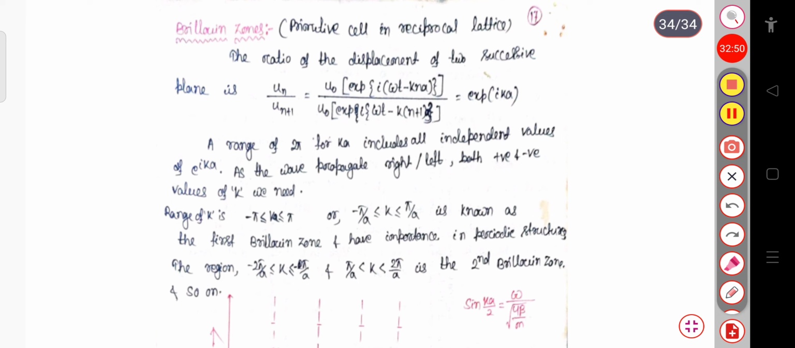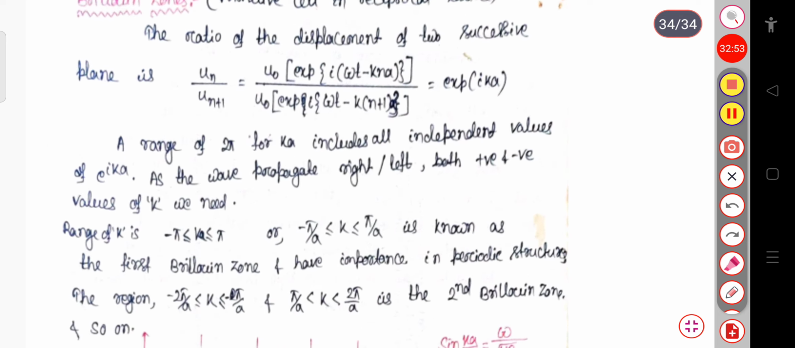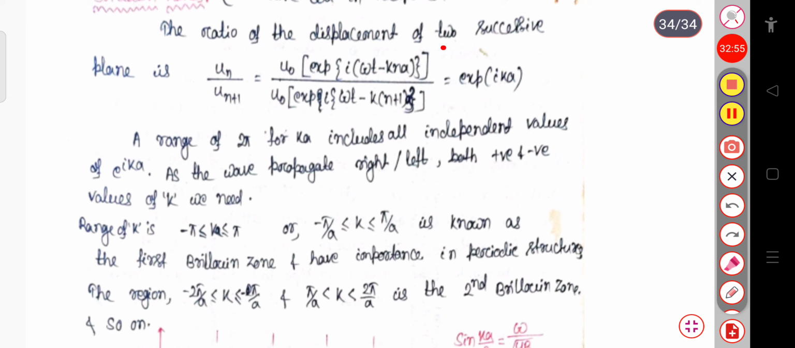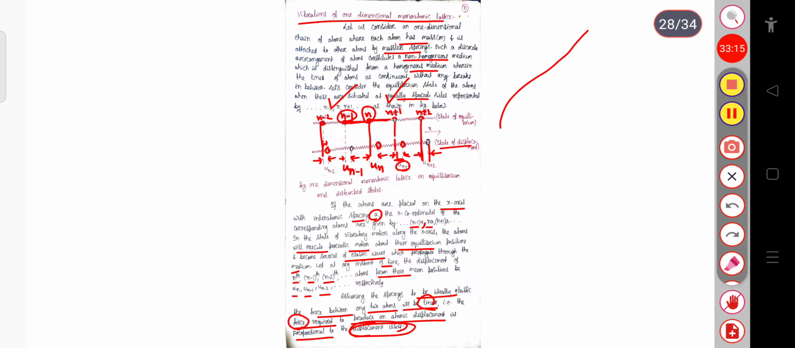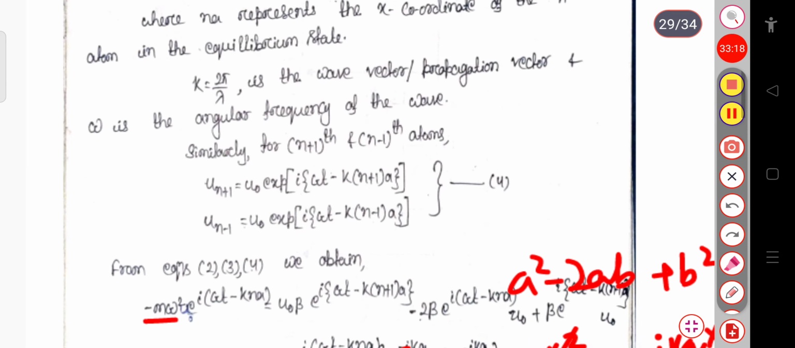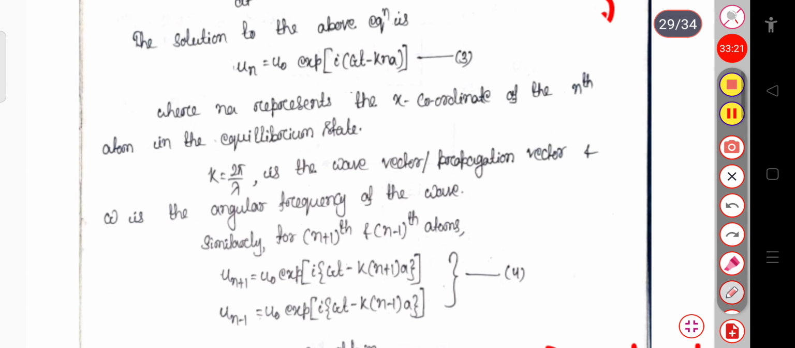So the ratio of the displacement of two successive planes is un divided by un plus 1. You know un equals u naught exponential i(omega t minus kna), and for the un plus 1 displacement, this is simply u naught exponential i(omega t minus k), in place of n I will put n plus 1 into a. From this expression, we have already calculated un equal to this much displacement, and un plus 1 is this. So from equations 3 and 4, this is our relation.